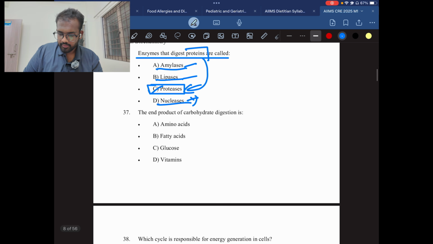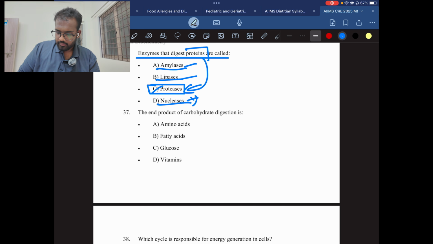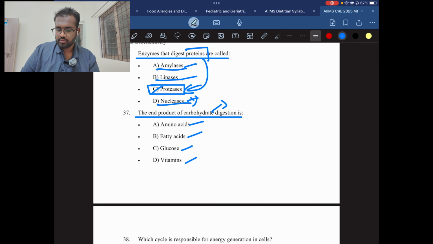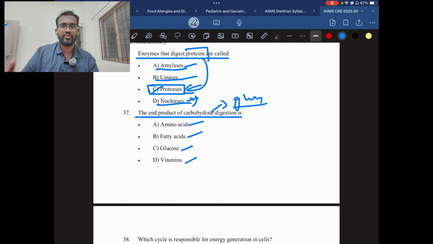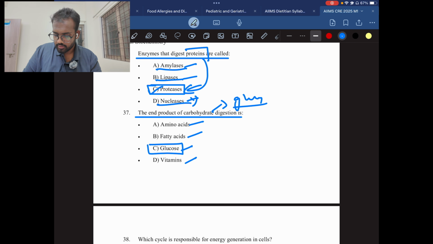Question number 37. The end product of carbohydrate digestion is: amino acids, fatty acids, glucose, vitamins. So the carbohydrate end product is glucose only, right? Everyone knows it. It's a very easy question. So the answer will be C, glucose.